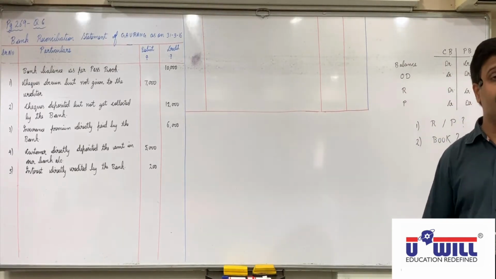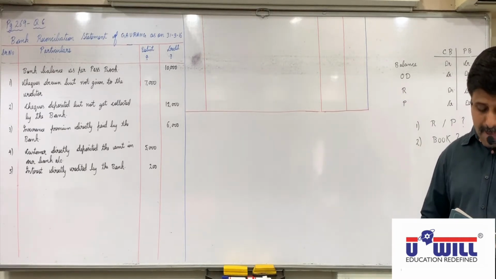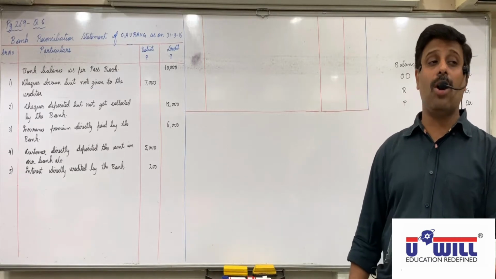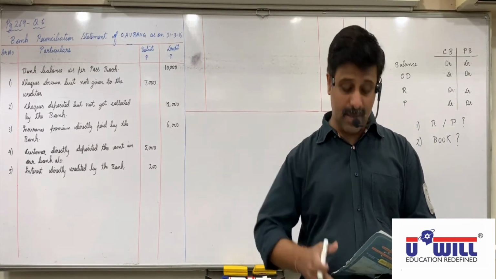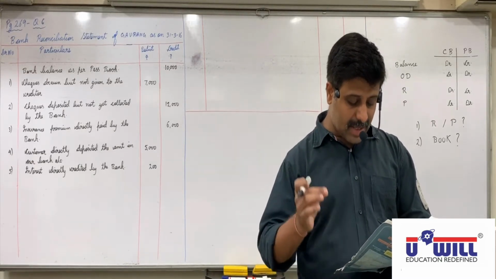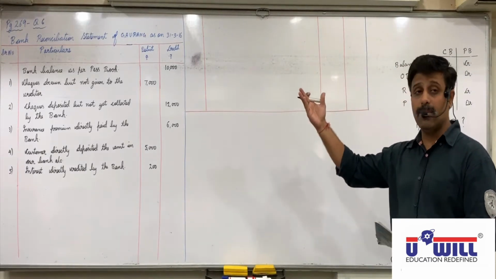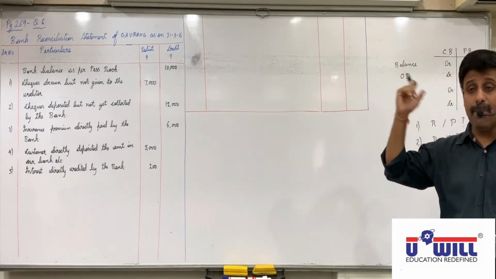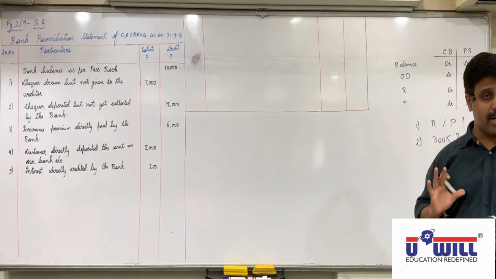Next, sixth. Check of 6,700 deposited with the bank is dishonored. Workings: cash book and passbook, of which the information is received on 1st April 2016, means Gaurang came to know about that on 1st April, means it is not recorded in cash book. In the month of March it is not recorded in cash book.